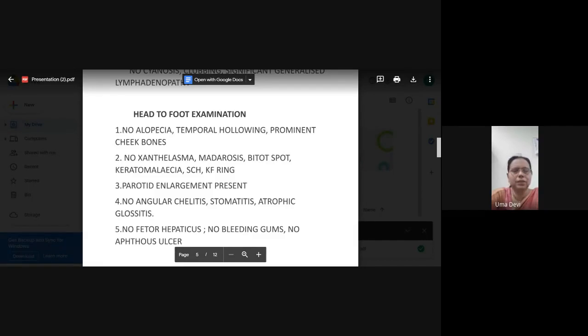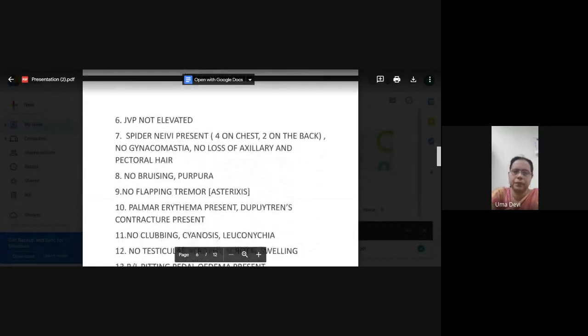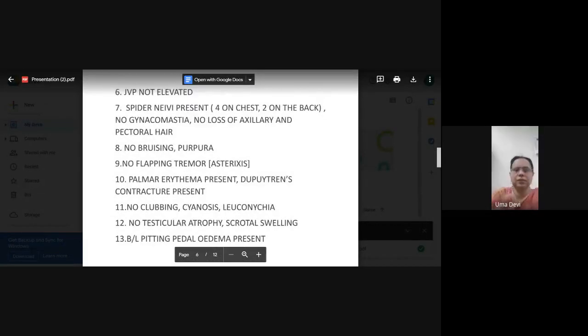Then the next, of course, bleeding gums. It's a part of your bleeding problems, which develop because of vitamin K deficiency. Then next, JVP. Okay. Then spider nevi.